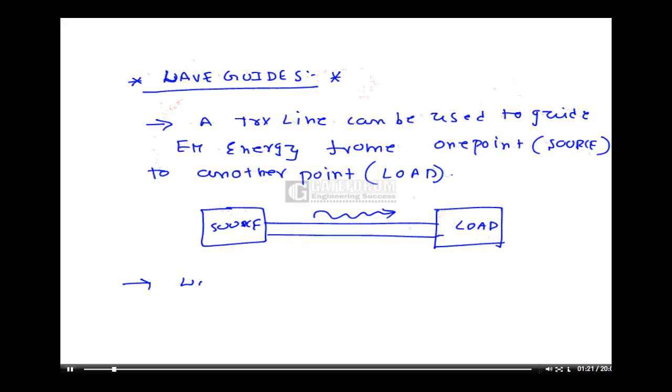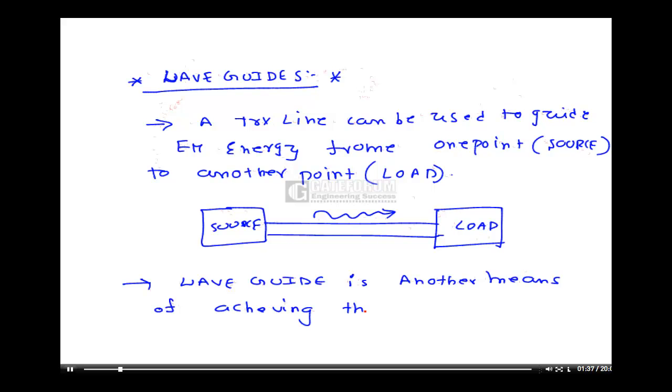So a waveguide has the same purpose. A waveguide is another means of achieving the same goal. That is, a waveguide is also another technique, another way, to connect source to load, to propagate energy from source to load. Then what is the difference between these two, the transmission line and waveguides?